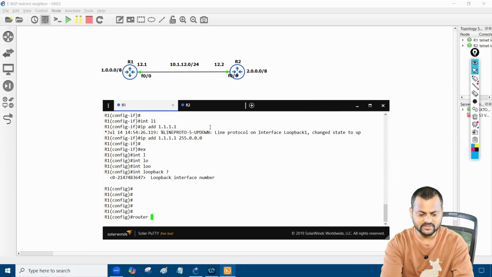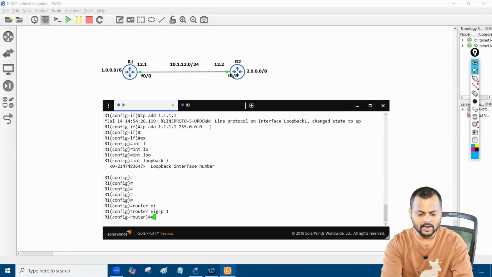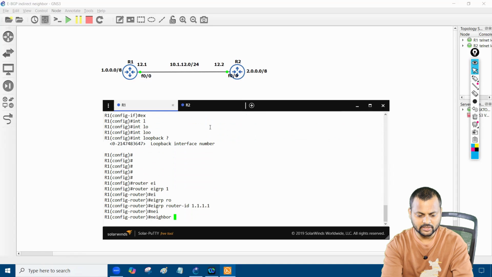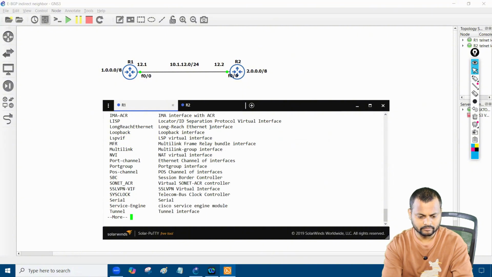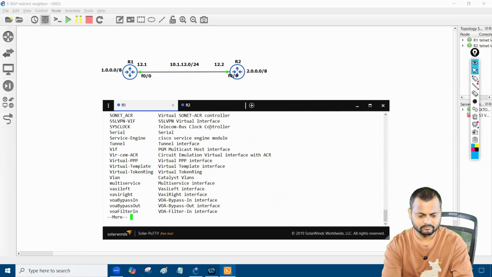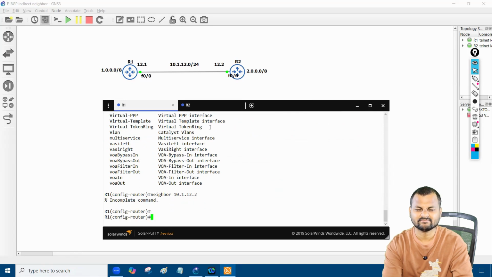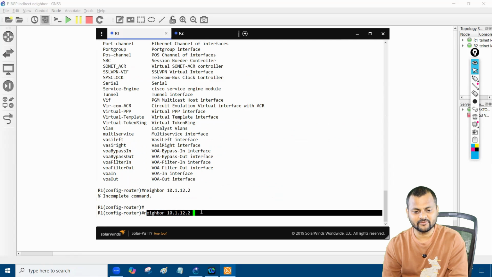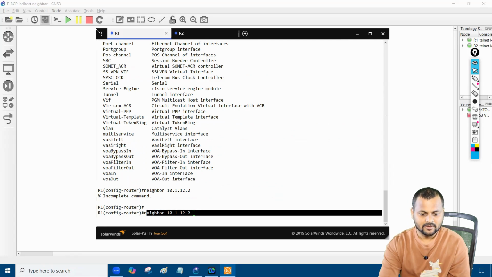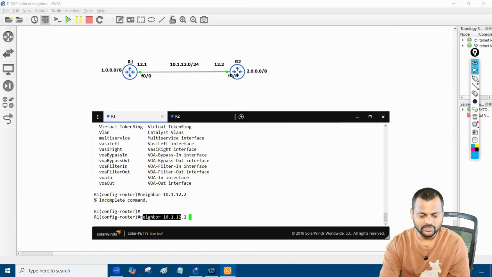Now, when I enable router EIGRP, the EIGRP router ID will be 1.1.1.1. I'm going to say neighbor 10.112.2, and put a question mark. Bad one, right? They are telling you that you cannot do it this way. They are asking you to give the interface. How do I reach this guy? I need to define my local interface. I want to reach 12.2 via my local interface 0/0.